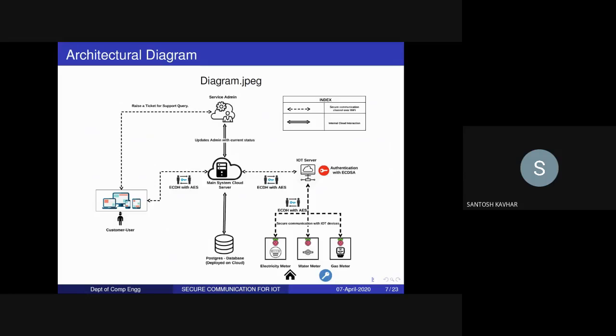Next, after the IoT server, IoT device, and main server get established, the customer comes into existence and registers himself with the system. He is then assigned an IoT server and IoT device, and after that he communicates securely with the main server. Whenever the meter readings are to be fetched, a session key is generated using the ECIES mechanism, and our symmetric key is an AES 256-bit key. Whenever the customer has a query regarding a bill issue, he can contact the admin and raise a security ticket for that.